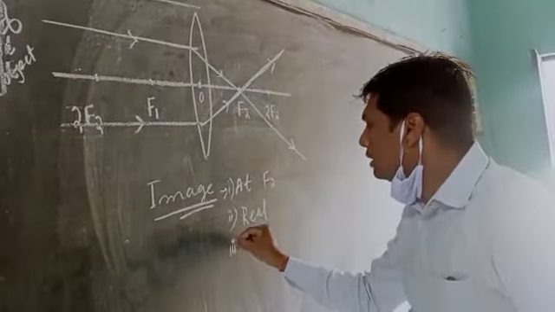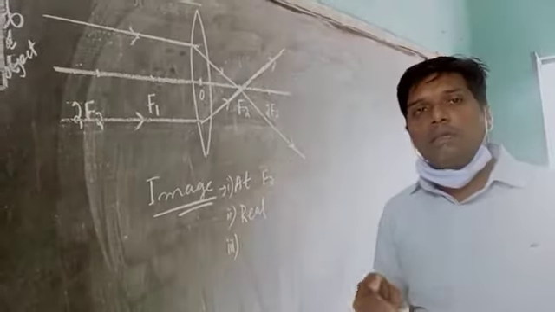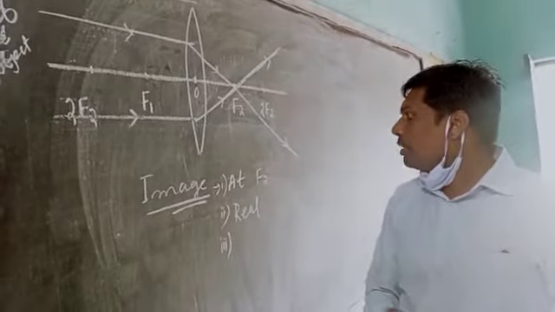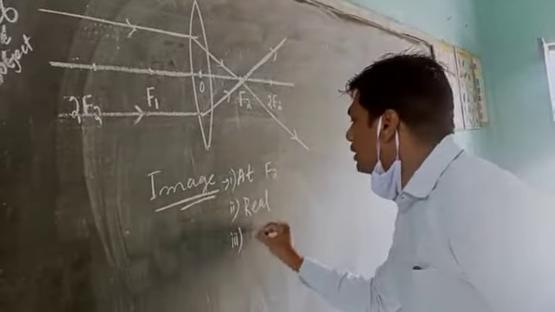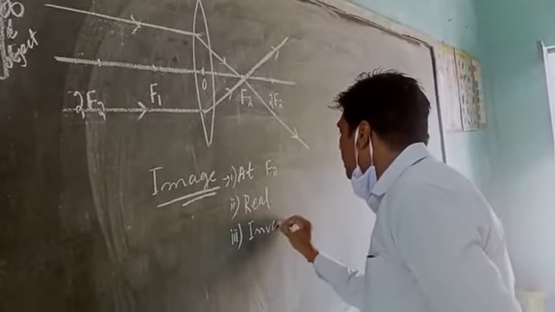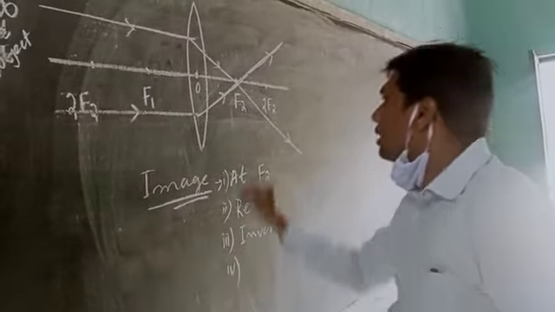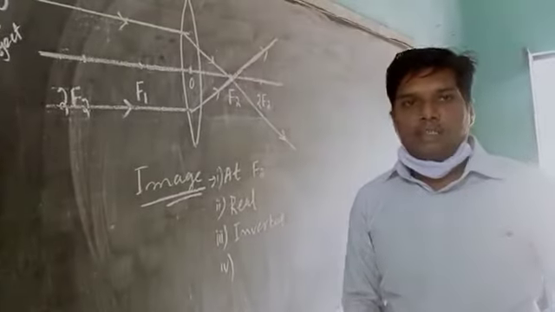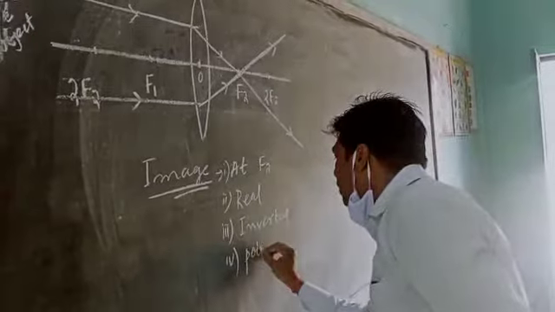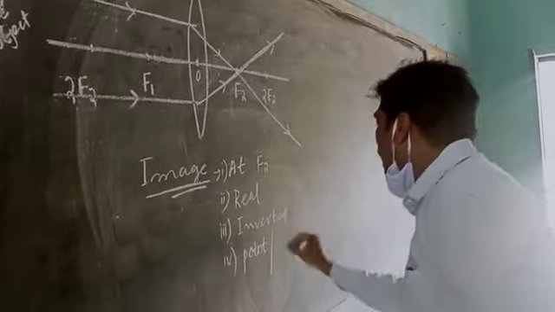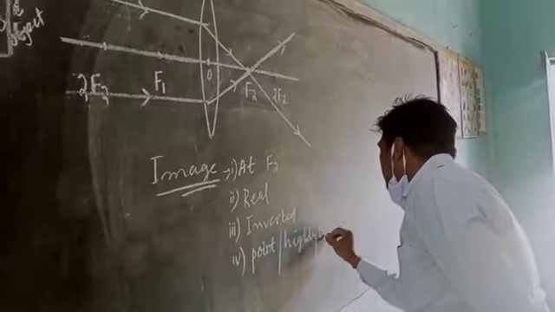Third, all real images are inverted, therefore the image is inverted. And the size of the image is highly diminished, or point size.